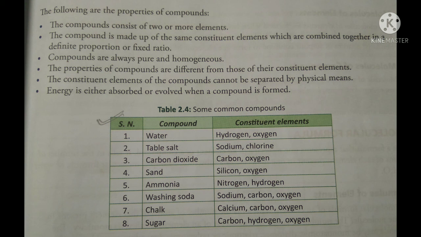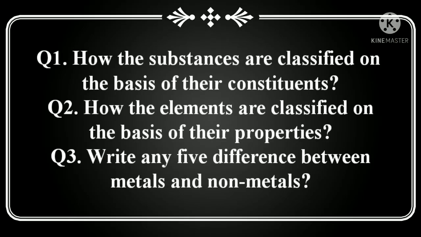Next we'll discuss some extra questions given from this chapter. Whatever explanation I have given to you, you will get the questions on it in front of you. Just try to answer them. In the first slide there are 3 questions, and in the next slide you will get 3 more.